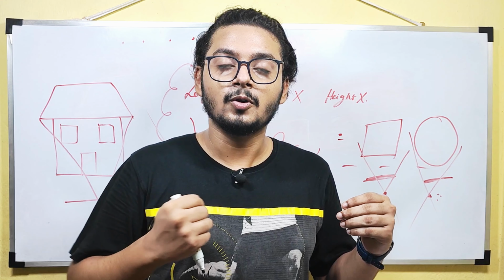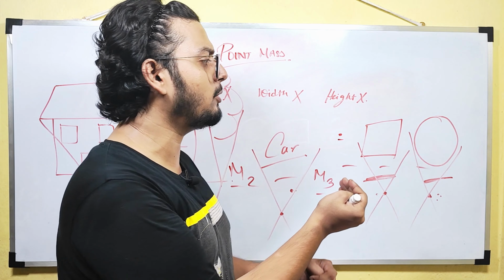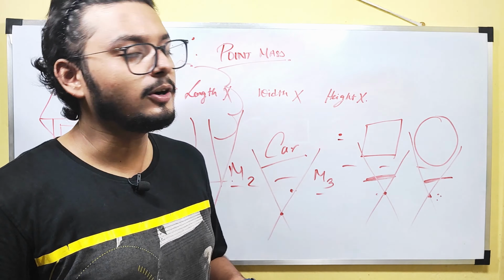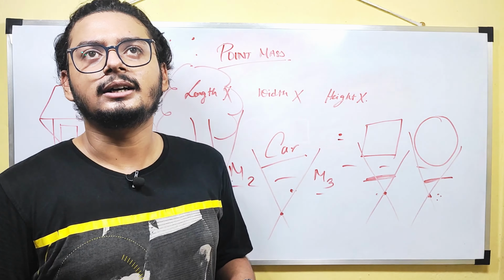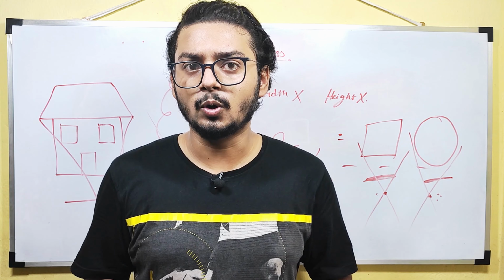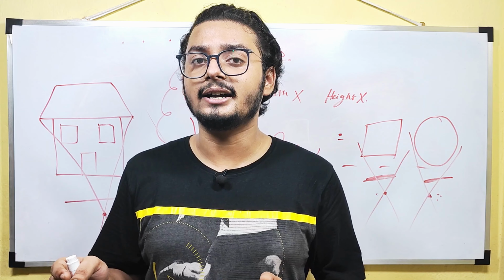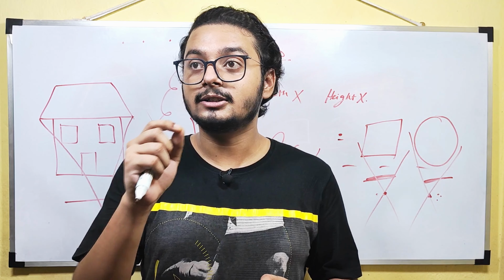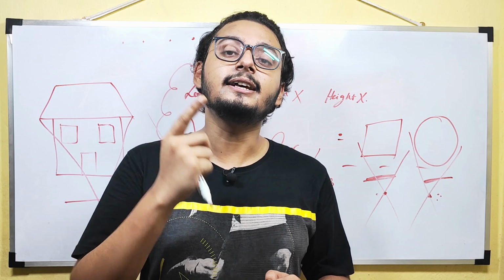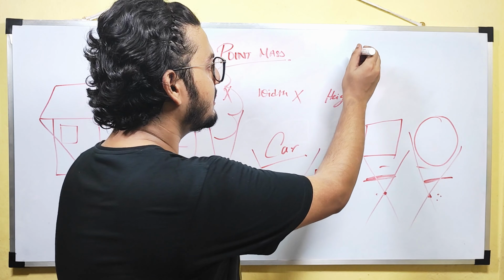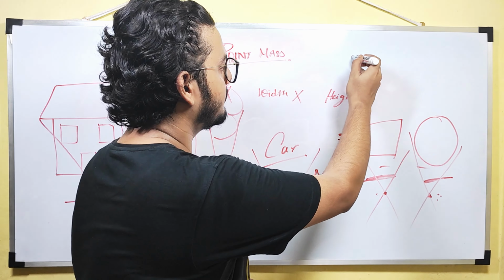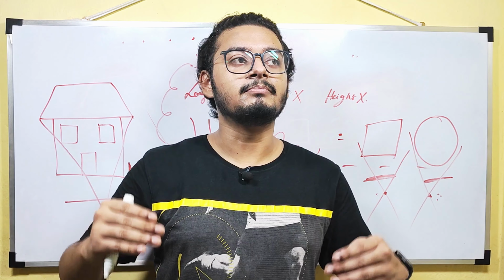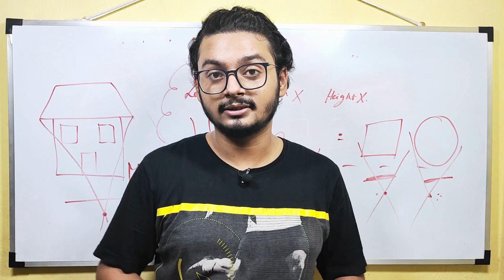In theory, we can consider everybody as a point mass. For example, when you are on a road at night and look at the sky, you see stars. Stars appear in the form of a point. Does that mean that a star is that tiny? No. A star is much bigger than the earth.